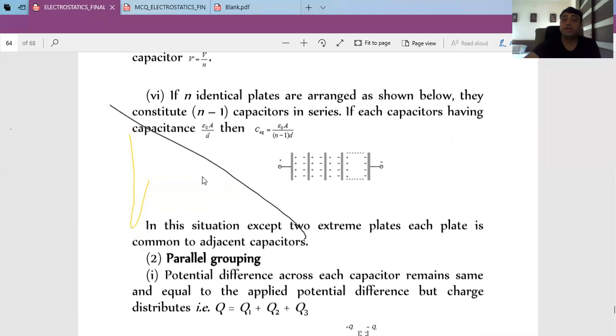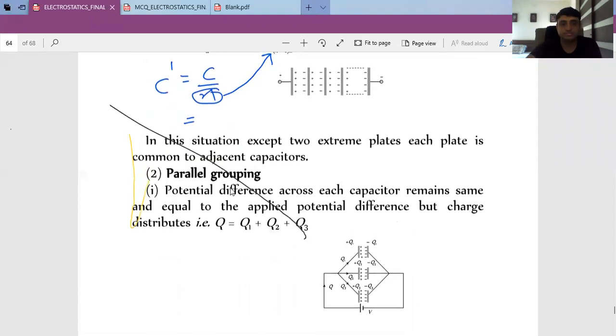Okay, suppose we have N plates of a capacitor. N plates of a capacitor means there are N minus 1 capacitors connected in series. When capacitors are connected in series, the new capacitance is C by N. Remember here N is the number of capacitors. So there are N plates, it means the number of capacitors is N minus 1.